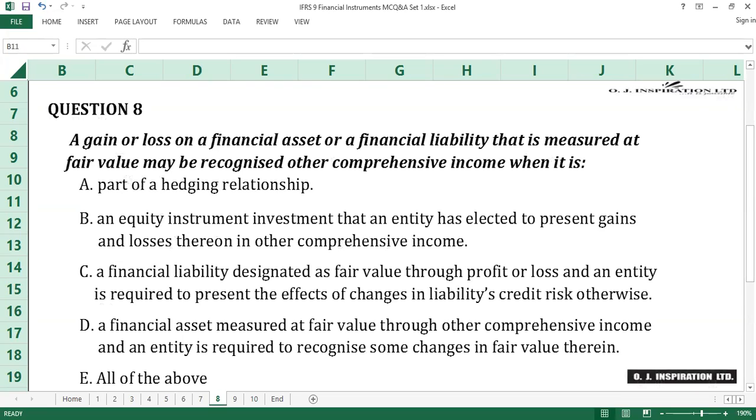Question number 8. A gain and loss on a financial asset or a financial liability that is measured at fair value may be recognized in other comprehensive income when it is dash. A. Part of a hedging relationship. B. An equity instrument investment that an entity has elected to present gains and losses thereon in other comprehensive income. C. A financial liability designated as fair value through profit or loss, and an entity is required to present the effects of changes in liability's credit risk otherwise. D. A financial asset measured at fair value through other comprehensive income, and an entity is required to recognize some changes in fair value therein. E. All of the above. Time counts.